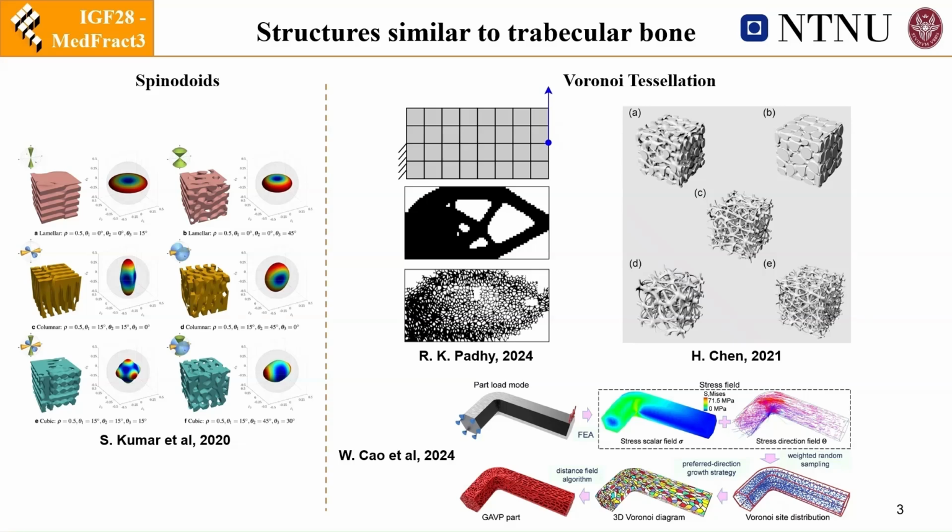In this study, we focus on Voronoi structures because they allow us to tune both global and local geometric features. Many methods exist to smoothly control their aspect ratio, orientation, and cell density. Furthermore, several post-processing strategies can also morph them from open to closed cell or from rod to plate-like morphologies.